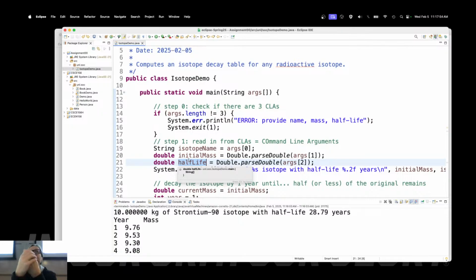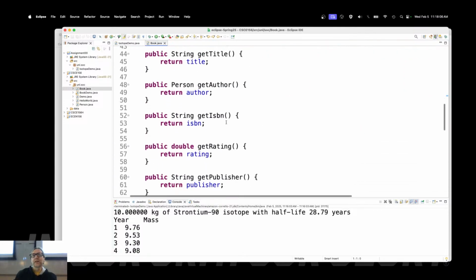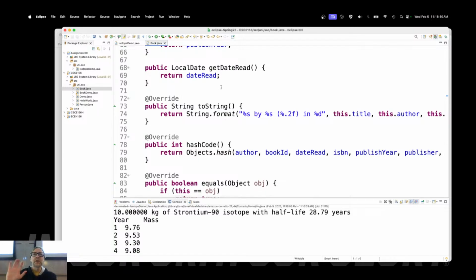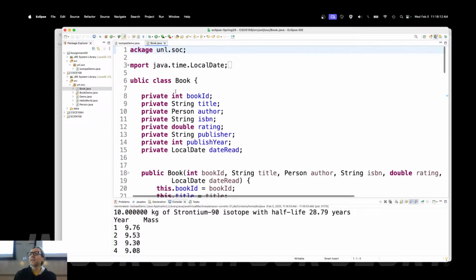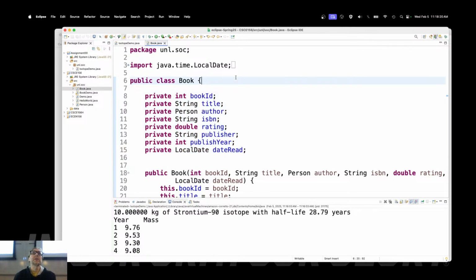Creating a class to wrap it up into one thing. Not only that, but that class is now going to have more than what we had with books. Books, this is just a bunch of data, right? It's a bunch of getter functions and a toString method and hash code and equals and et cetera, right? But at the end of the day, it's just a bunch of data. It's not the other part of object-oriented programming, which is called behavior, right? And I'll demonstrate that starting on Friday.